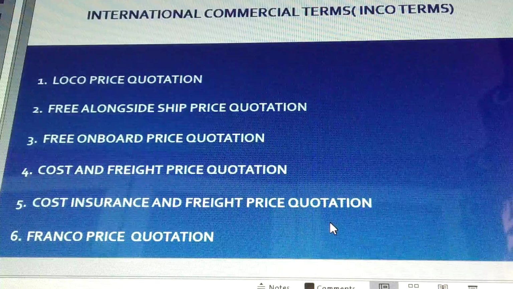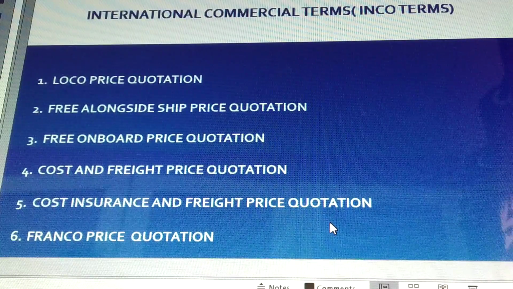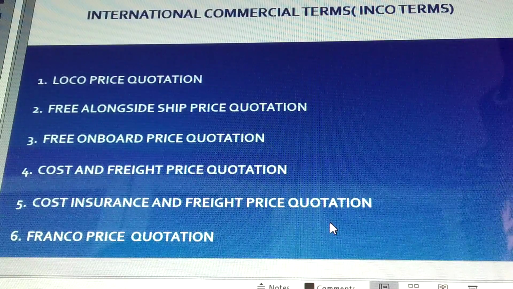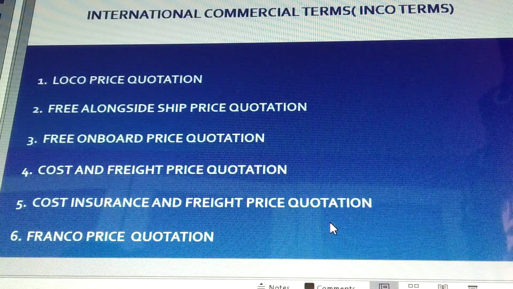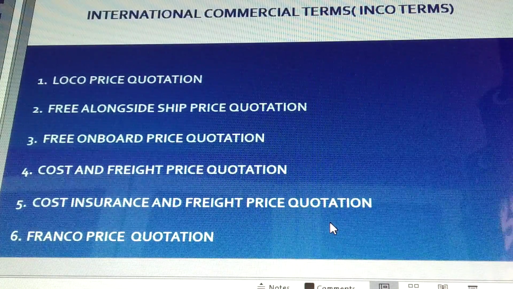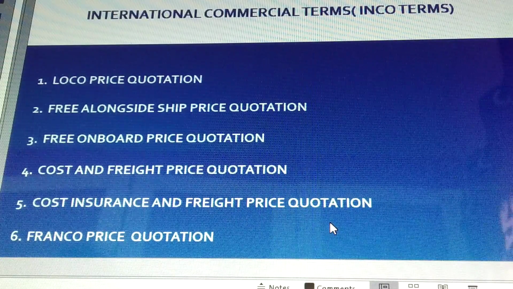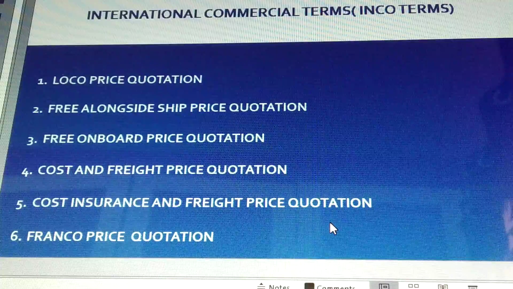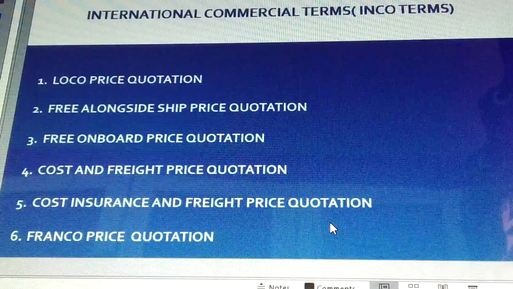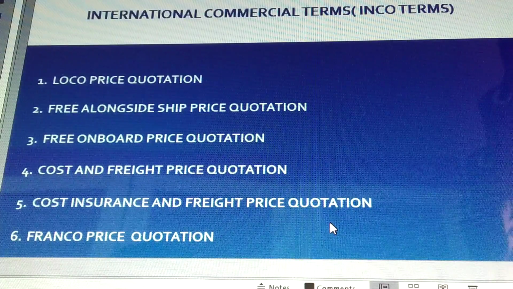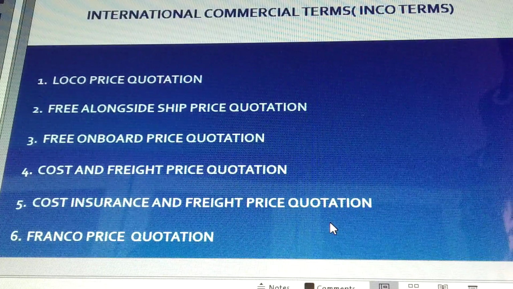Now here it says this price quotation includes not only the cost of the product being exported, the cost of packaging the product, the cost of transporting the goods from the exporter's warehouse to the port and the cost of loading the goods into the vessel, but also the cost of carrying the consignment from the exporter's country to the importer's country. That is something on cost and freight price quotation. Okay, so let us see the next one, cost, insurance and freight price quotation.